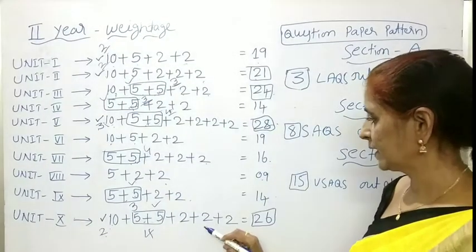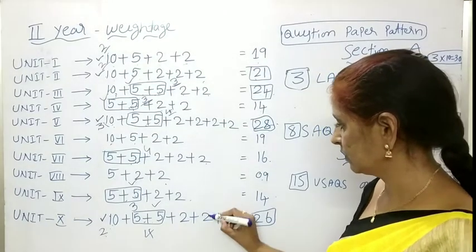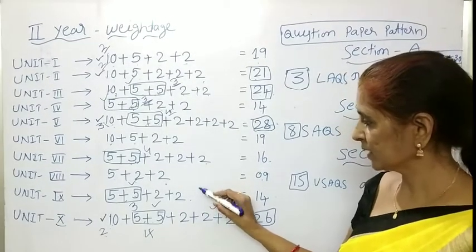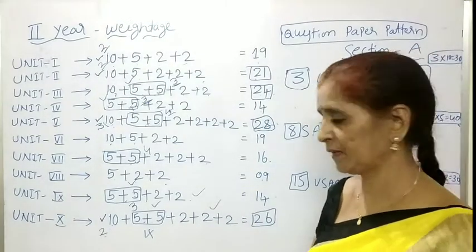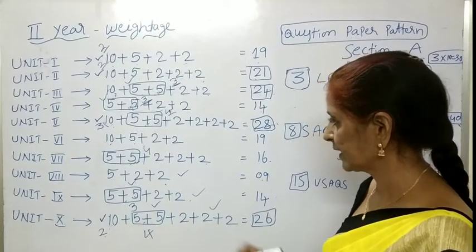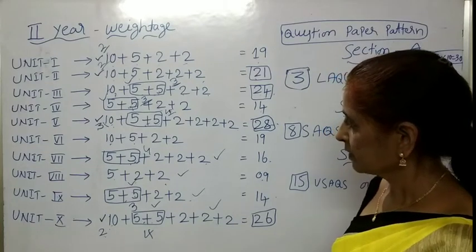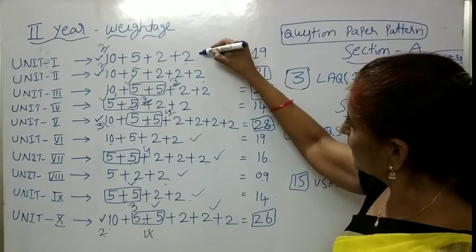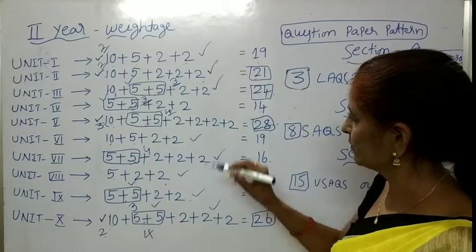And 2 marks also, children. From 10th unit, 3, so learn the answers from 10th unit, few are there, and from 9th unit few VSAQs are there, 4 to 5 are there, and 8th unit also only 3 VSAQs are there. Okay guys, from 7th unit also few VSAQs are there, and 6th unit also few VSAQs are there, and you have to concentrate first and second, third unit also, 4th unit.